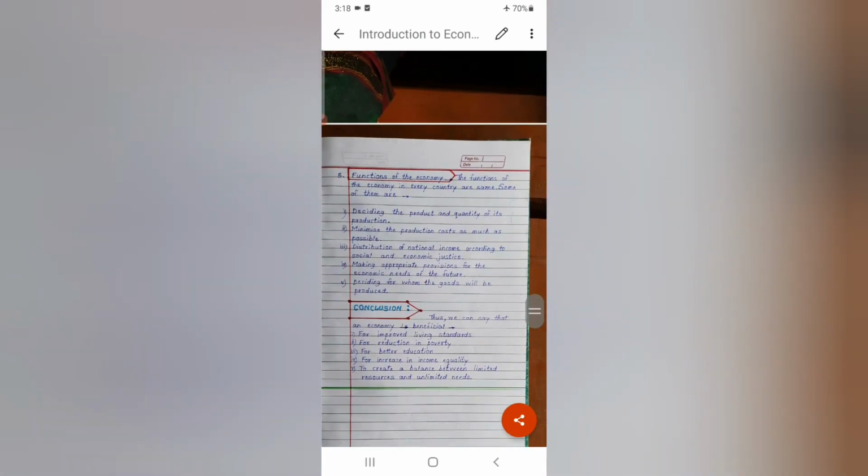Next thing is functions of an economy. Very important. What are the functions of any economy? Even though many countries apply different types of economy, still the functions of any type of economy in any country remain the same. See here, the functions of the economy in every country are same. Now some of the functions are given here. Other than these 5, there are many functions of the economy.